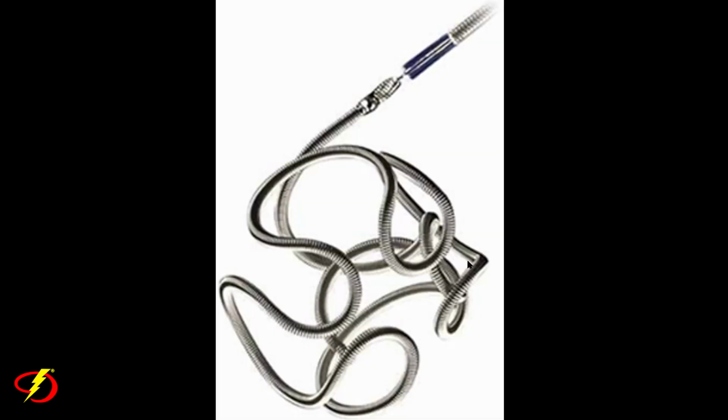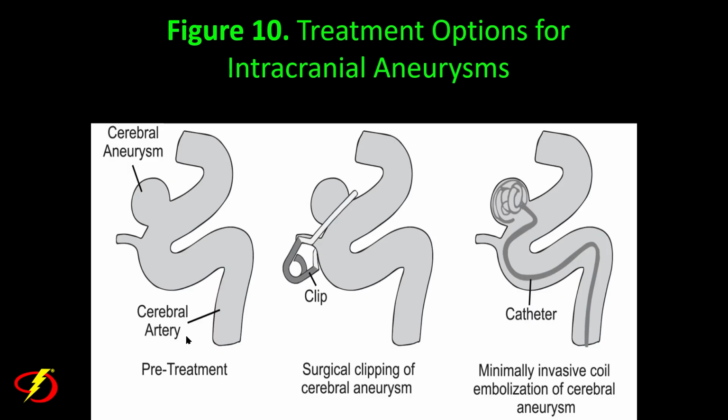Now, these coils, when they come out, have different shapes. The initial coil is typically something that looks like this. This is a framing coil. If you'll notice, as it's deployed, it forms this basket-like shape, so it can be held within the aneurysm. So thus far, we've discussed different treatment options, such as surgical clipping and endovascular coil embolization. With both of these options, we accomplished both our 2 goals: we disconnect the aneurysm from the parent circulation, and we retain the patency of the parent circulation.